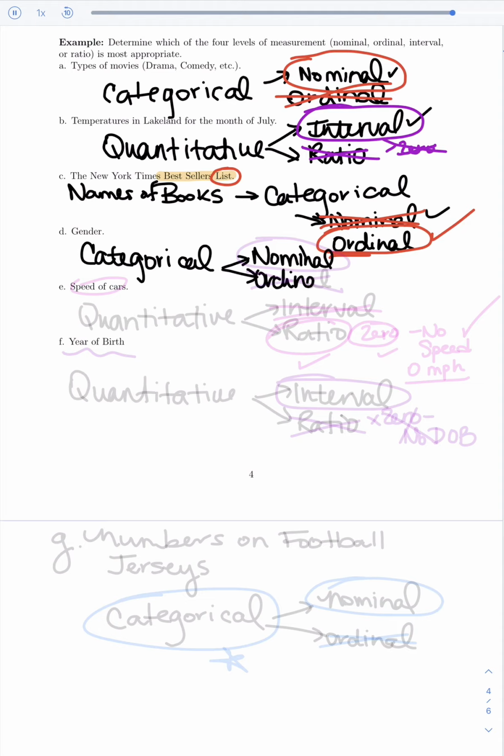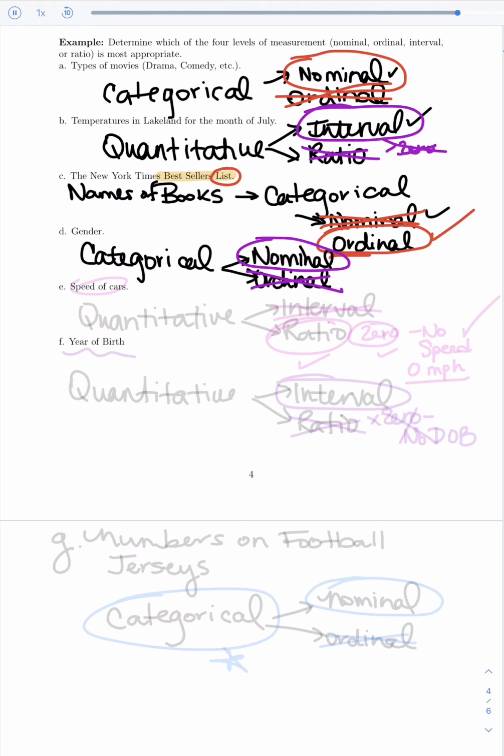Remember, the difference between nominal and ordinal is whether or not we can order our data. Can I order females or males above one another? No, you can't. It wouldn't make sense. It wouldn't be fair. So we can't do an ordering of genders. So we're stuck with just calling it regular nominal data.